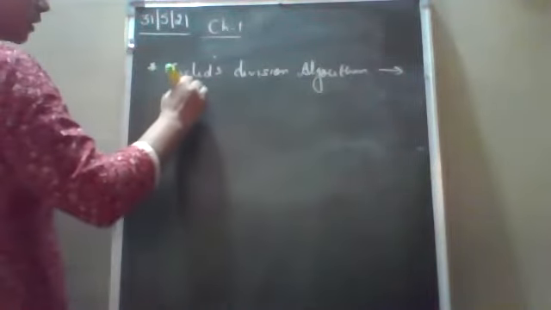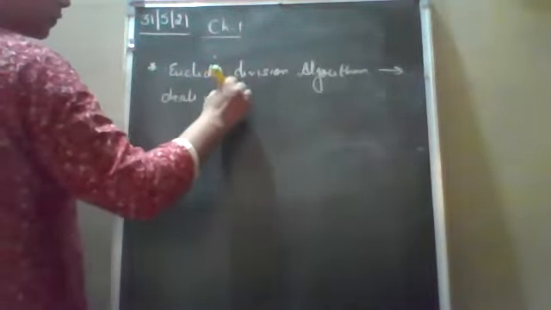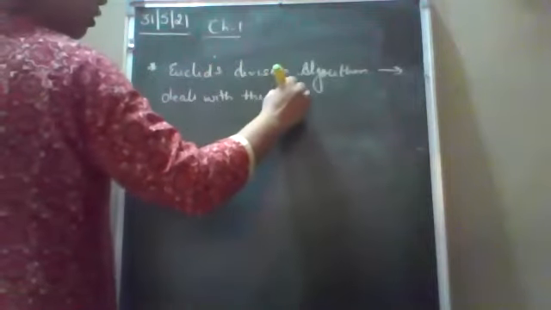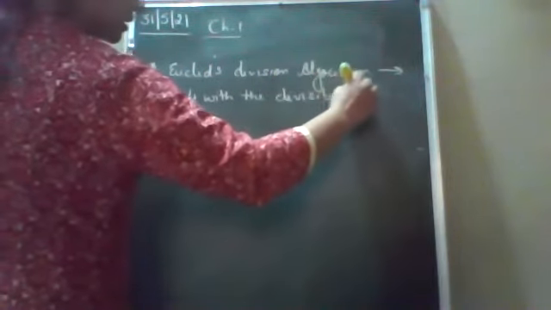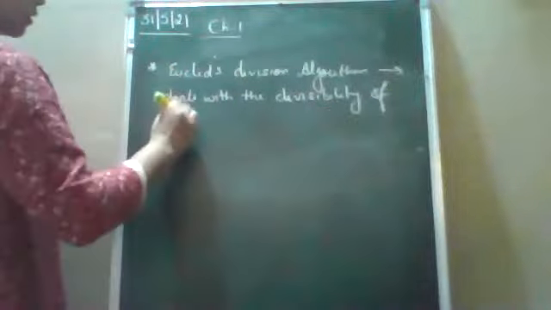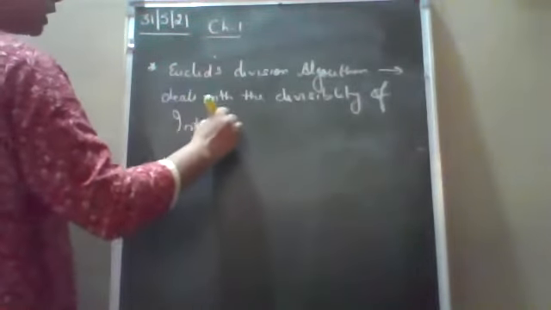This deals with the divisibility of integers. Now integers.